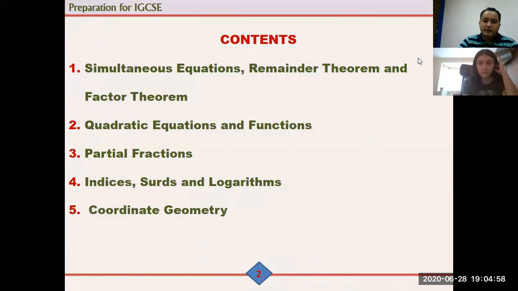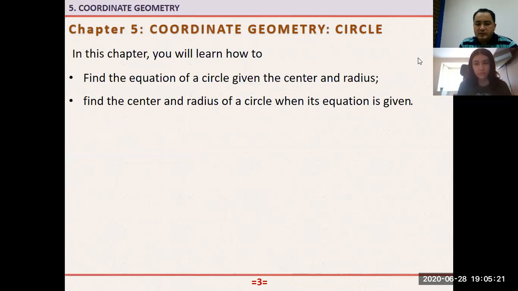Anyway, even if you know or not, assume that, for example, within 1.5 or 2 months we are going to cover these topics, okay? Number 1 is simultaneous equations, remainder theorem, and factor theorem. Number 2 is quadratic equations and functions, partial fractions, indices, surds, and logarithms. And then number 5 is coordinate geometry. So today's topic is coordinate geometry, not of the straight line. Here we are going to talk about coordinate geometry of a circle, a circle that is given in a coordinate system.